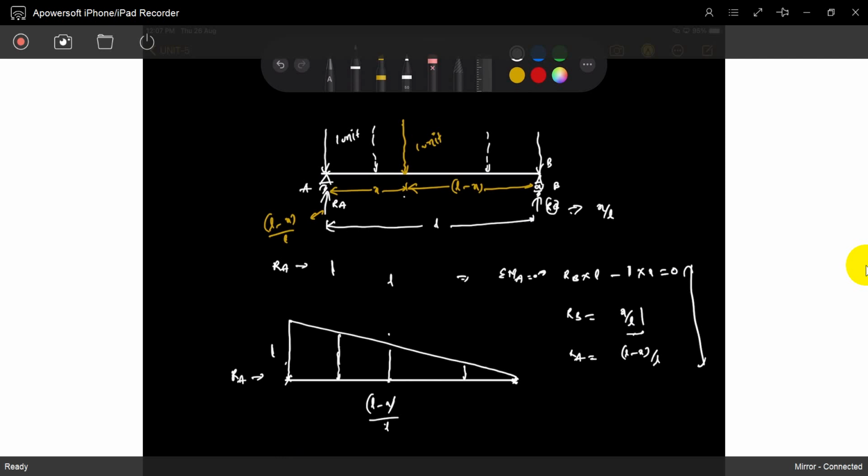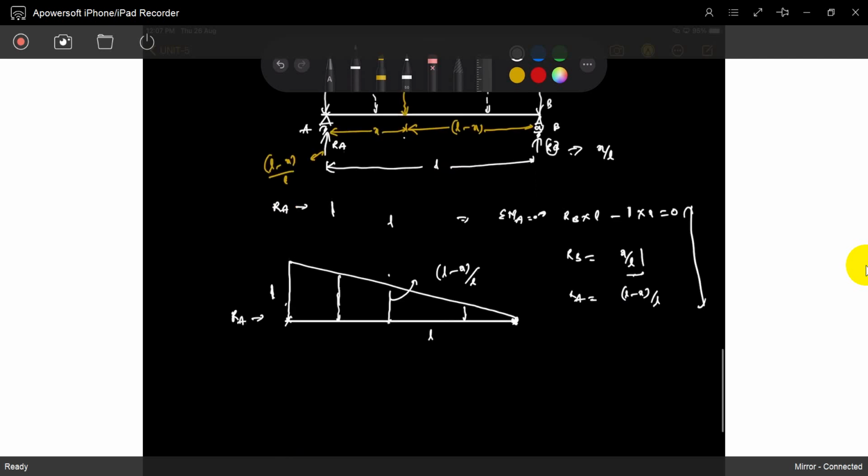This is 1, this is 0, this is the length L. So I understood exactly how RA is changing with respect to the moving load. A load of 1 unit, just 1 unit. This is 1. This is the influence line of RA for a particular load of 1 unit moving.